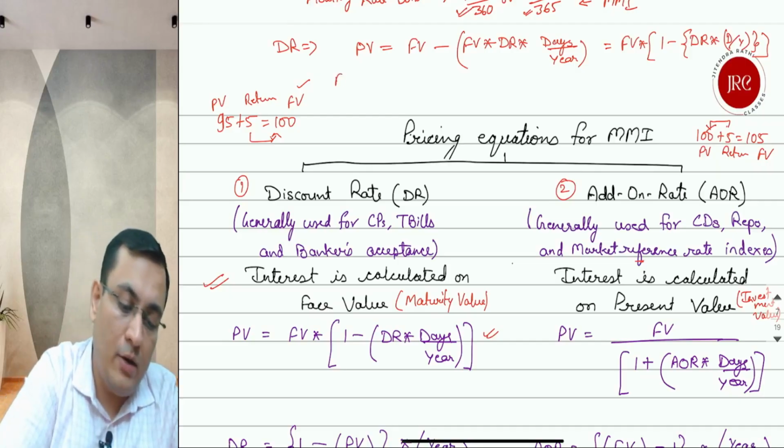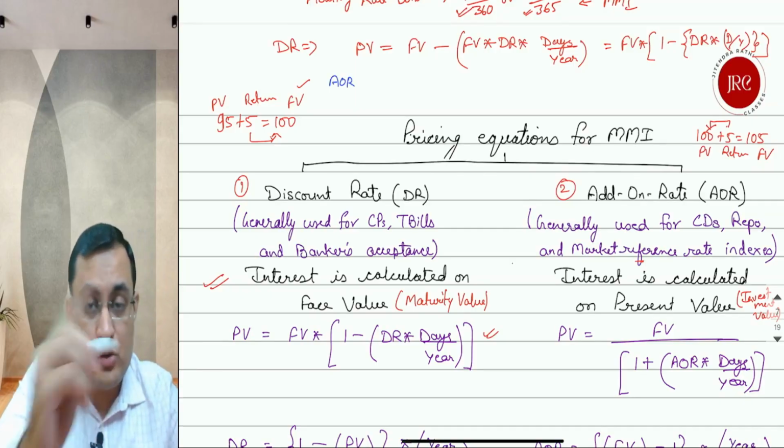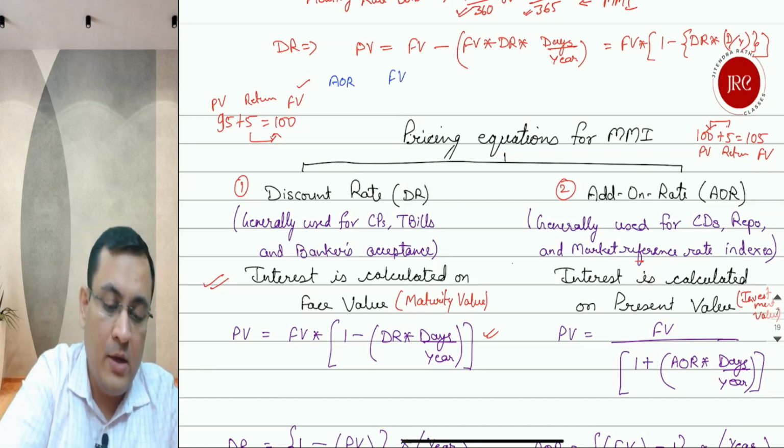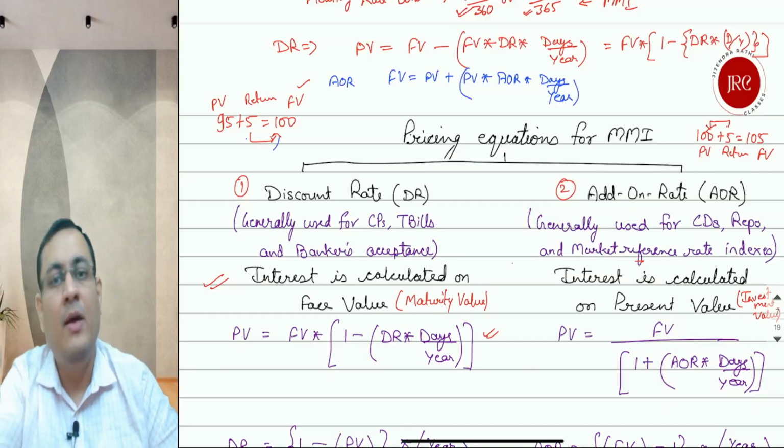Whereas in case of add-on rate, what will happen? Add-on rate gives the present value, 100, so the future value we need to calculate. So future value will be PV plus PV multiplied by add-on rate multiplied by days upon year. In this case, 100 minus 5 is 95, whereas in add-on rate, 100 plus 5 is 105.